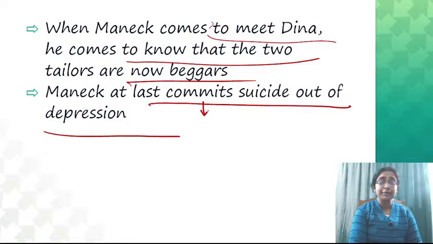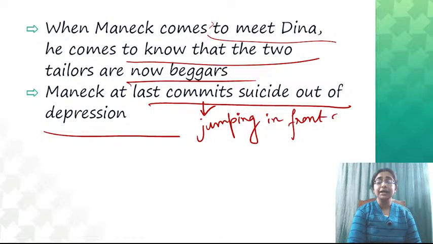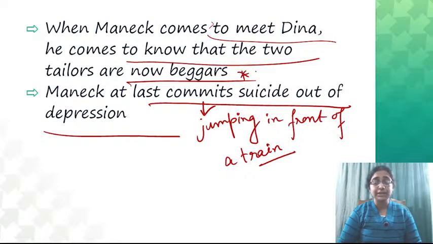And how does he commit suicide? By jumping in front of a train. Manek commits suicide by jumping in front of a train, and he is very much depressed hearing the sad story of his friends, and he is also disheartened seeing the sad condition of people during the Emergency.